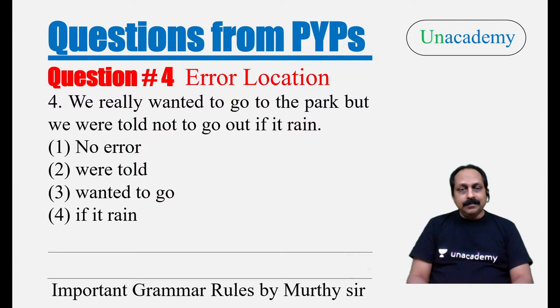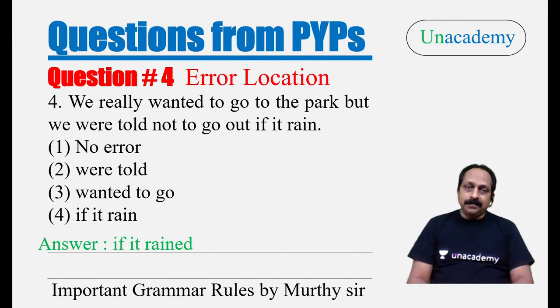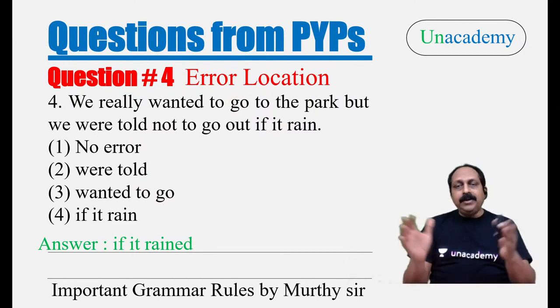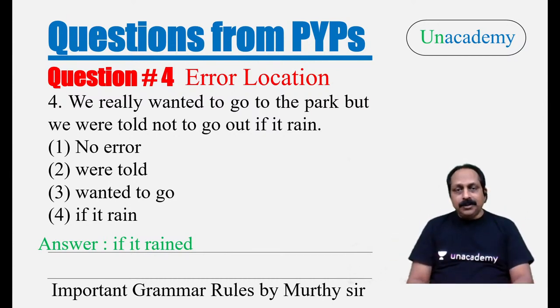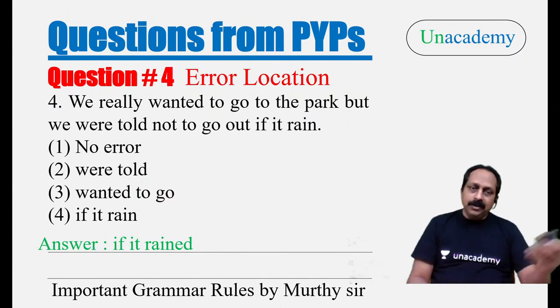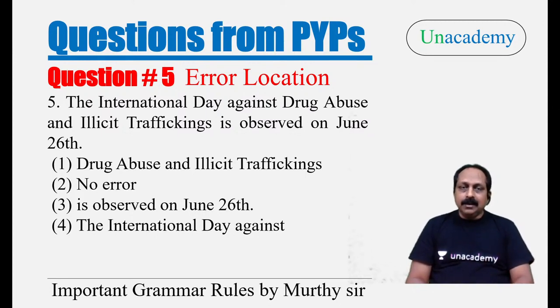If it rained, what is the answer based on that? It is the correct expression. If it rained, not rain. Not rains, because here the context goes into the past. Rains goes with open conditional, future and present. That is open conditional. But here the context goes into the past. You cannot use the present; if it rains is not correct. If it rained, what is the reason? The whole thing goes into the past. That is context. Context is important.